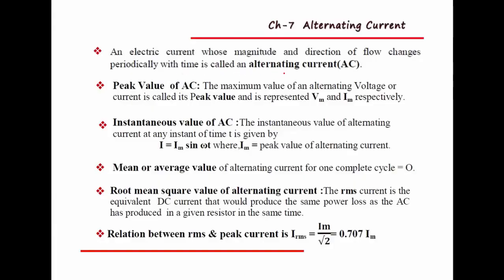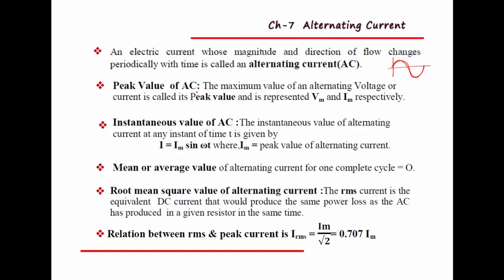So what is alternating current? We already studied this in our regular classes. Alternating current means its magnitude and direction change periodically with time. See here, an alternating current whose magnitude and direction of flow change periodically with time. Generally, alternating current is represented by a sine wave. Since its magnitude and direction are changing periodically, we call it alternating current.